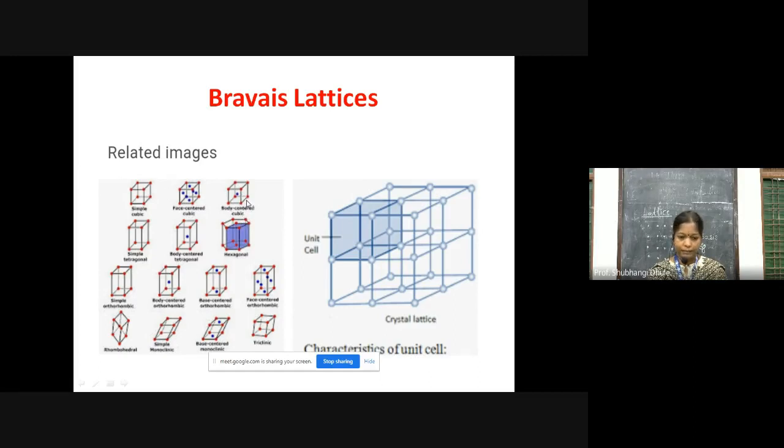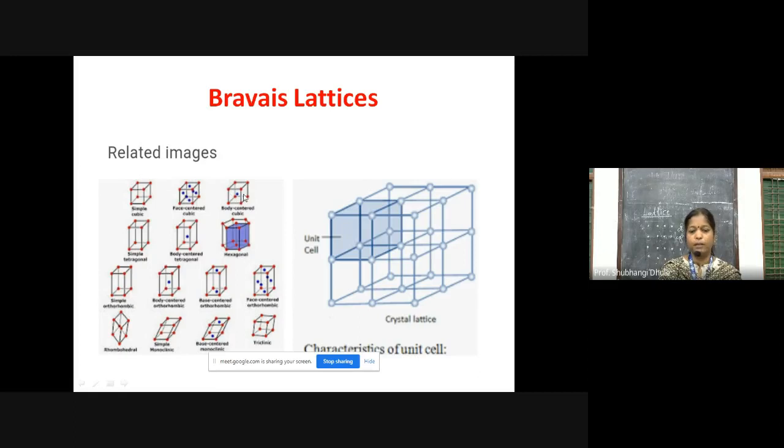For the cubic crystal system, as I told you, all three edges a, b, c, the length, width, and height, are the same. This is the perfect cube, and there are 6 faces. The basic geometry is a cube in all of them. What differs between them is the type of unit cell: primitive, face centered and body centered. Primitive means the constituent particles are only at the corners.